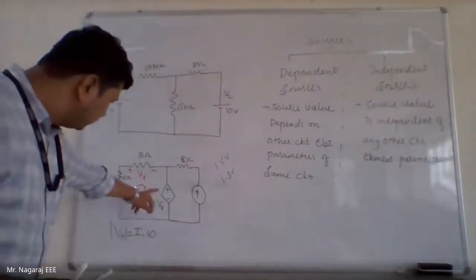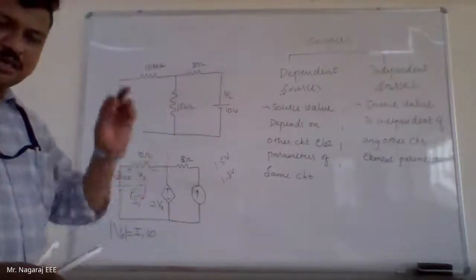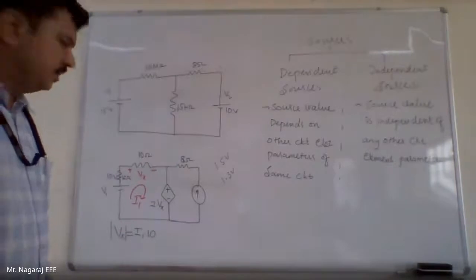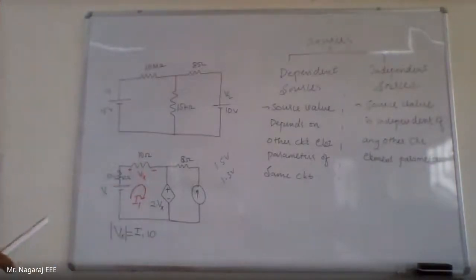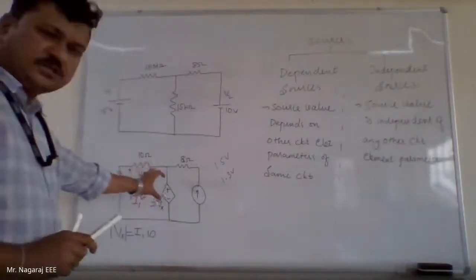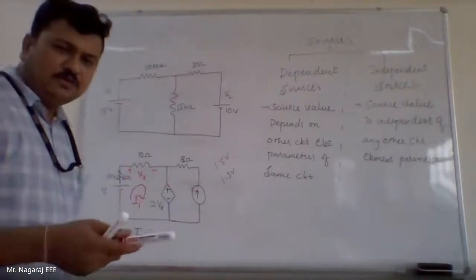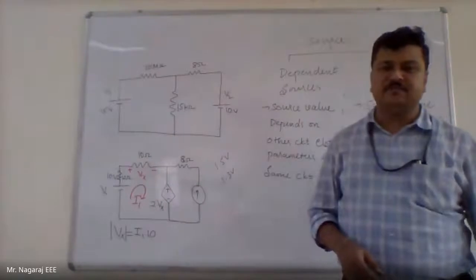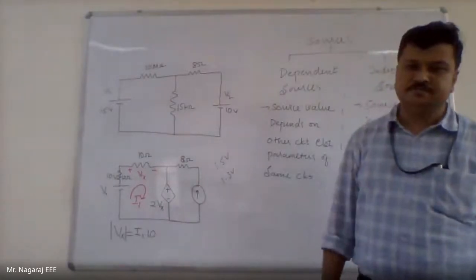So the source value of this voltage source is completely depending upon the voltage across 10 ohms. Now, if there exists a source whose value depends upon some other circuit parameter in the circuit, it is called a dependent source.